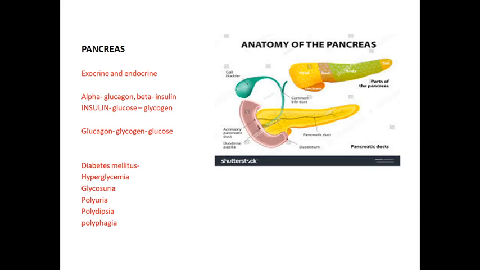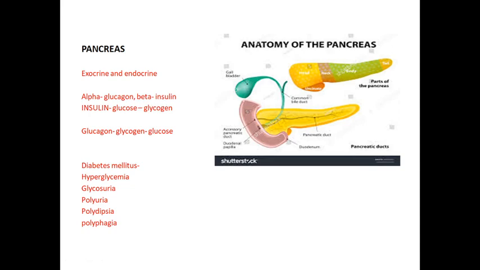The exocrine part secretes pancreatic juice, which is involved in digestion. The endocrine part is called the islets of Langerhans cells. The islets of Langerhans have two types of cells. One is called alpha, and the other is called beta. The alpha cells secrete glucagon and the beta cells secrete insulin.